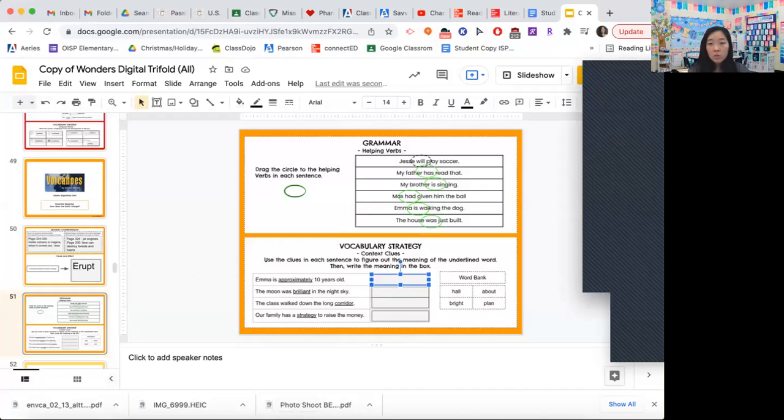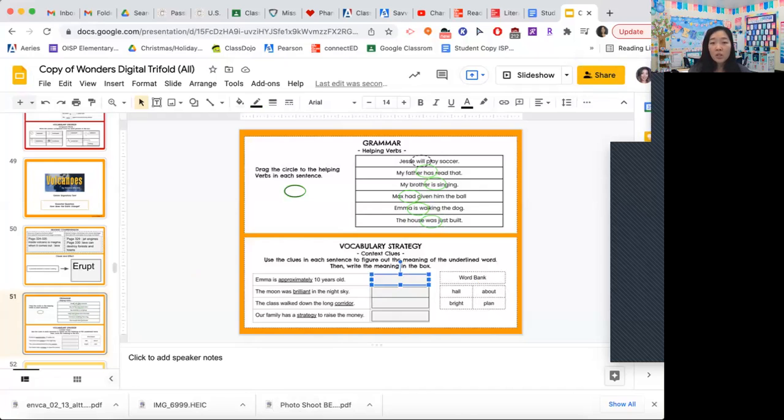Can you guys not unmute? Do you think Emma is hale 10 years old? Emma is bright 10 years old? Emma is about 10 years old? Or Emma is plan 10 years old? About. About, very good. So what you're going to do is click inside that box, and then when it turns blue, you can start typing.